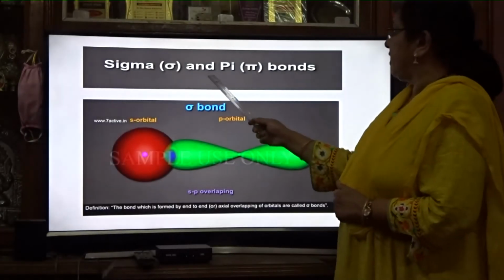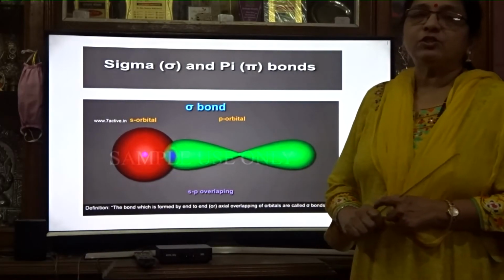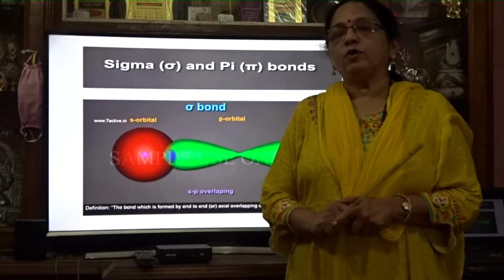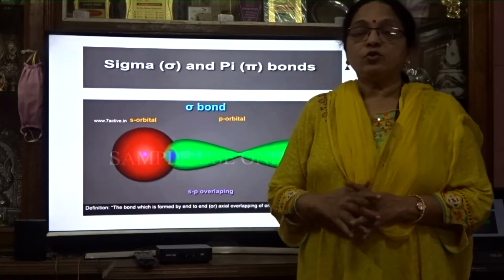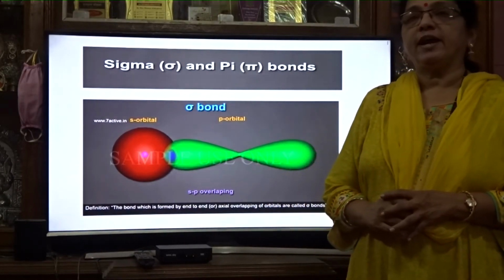Then, what are sigma and pi bonds? So you know what a covalent bond is. In the first lecture we studied what a covalent bond is. A bond formed by sharing of electrons is known as a covalent bond. This covalent bond is of two types, sigma bond and pi bond.